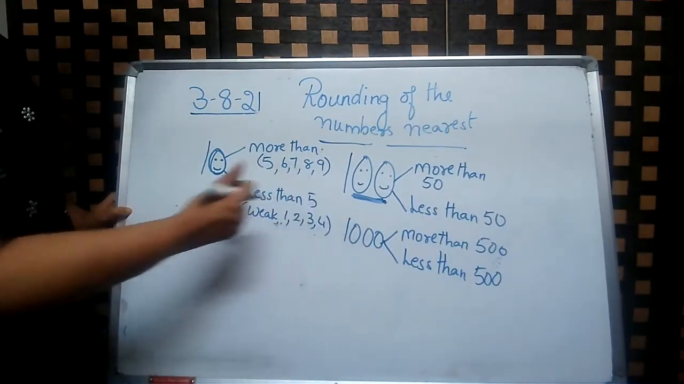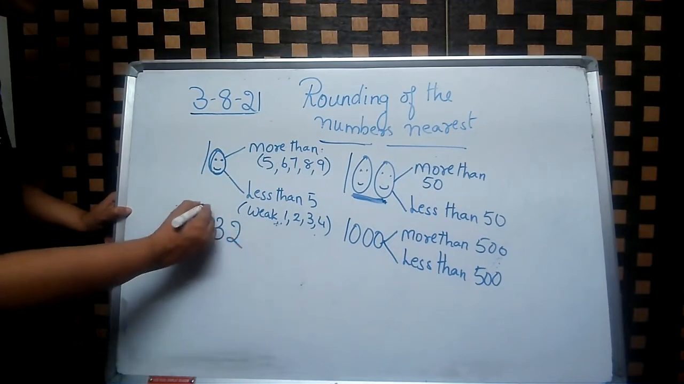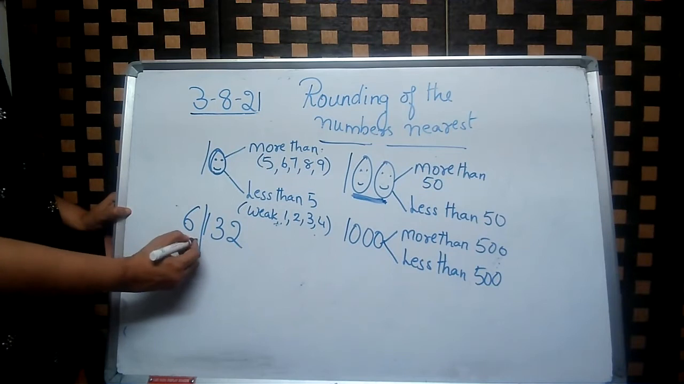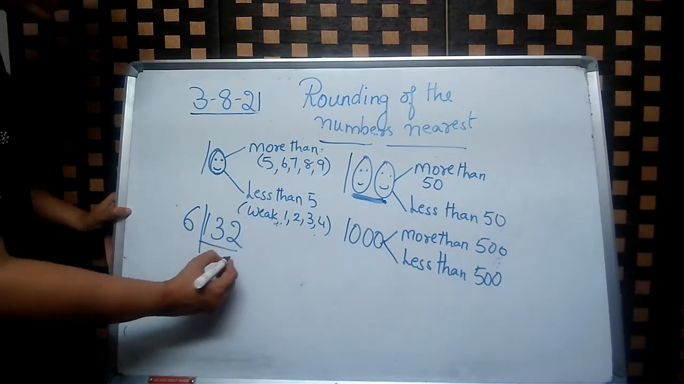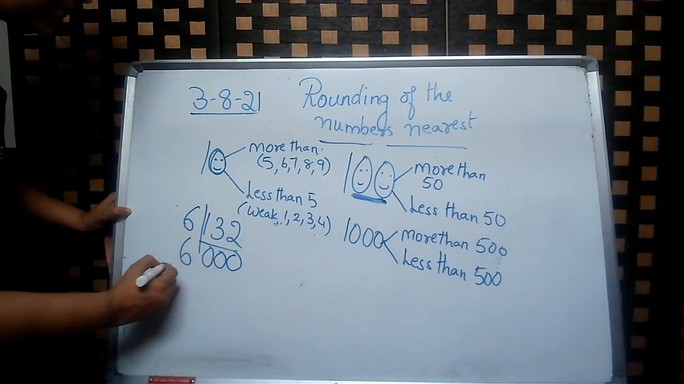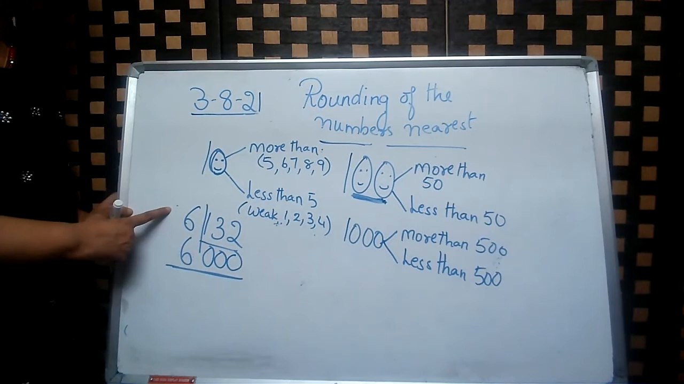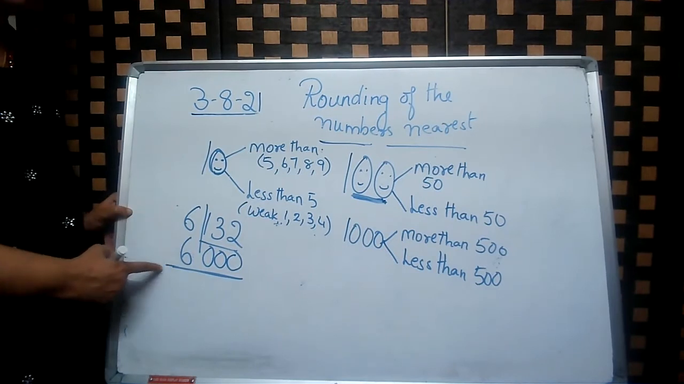Now next one, the last one, rounding to 1000. More than 500, less than 500. 6,132. Check these three numbers. More than 500 or less than 500? They are less than 500. And these all remain the same. When you round 6,132 to the nearest 1000, it will be 6,000.